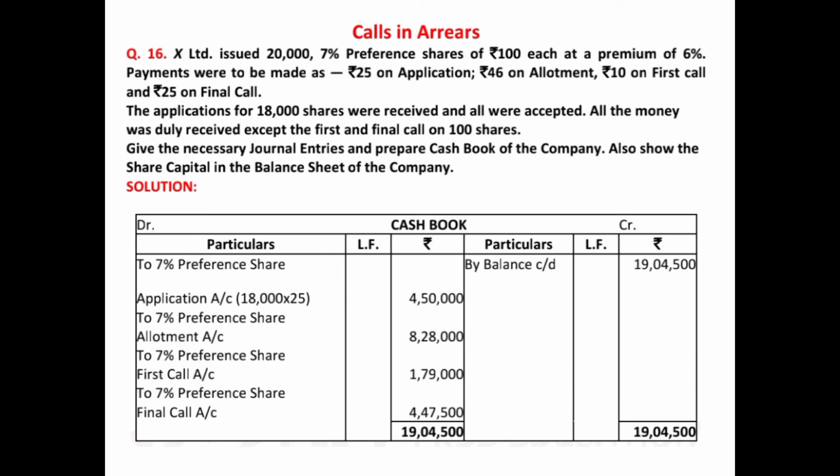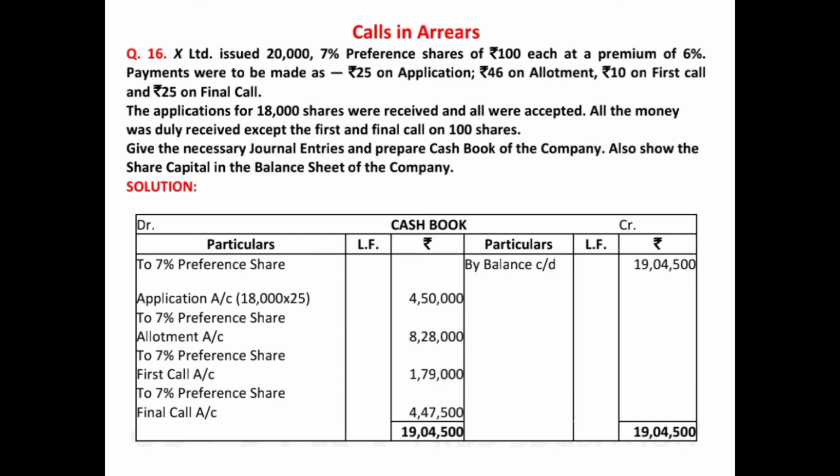So let us start. Before starting, let us see how it will be discussed. So 25 rupees will be received on application, and very important, do not do the calculation with 20,000 shares, because 20,000 is just the issued share, but ultimately the subscribed application shares are only 18,000. And here the shares which are issued and subscribed are the preference shares, so therefore you have to specifically mention the word preference share. So 25, and in case of application, first of all we record the receiving entry. So 25 rupees of application on 18,000 means 4,50,000.